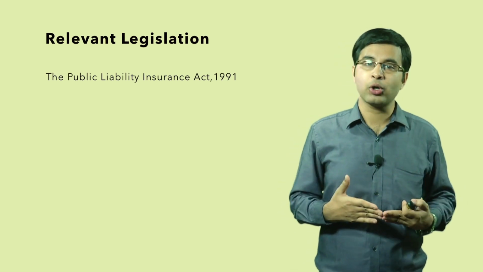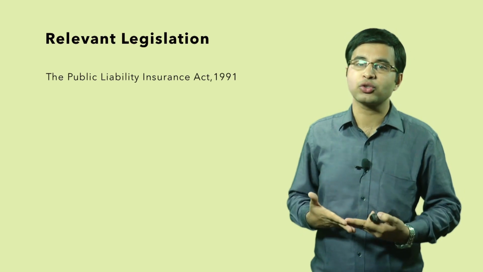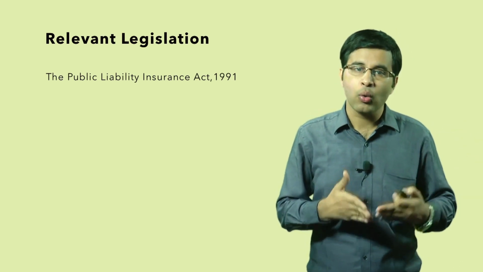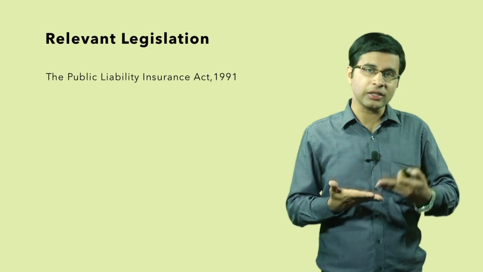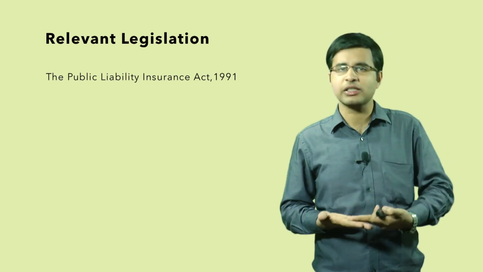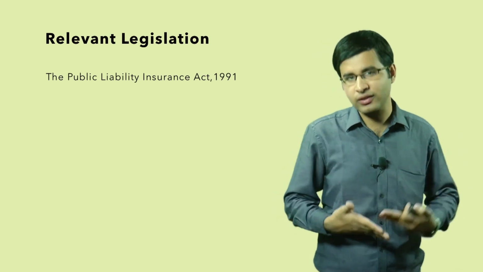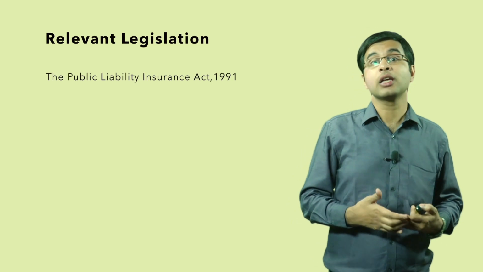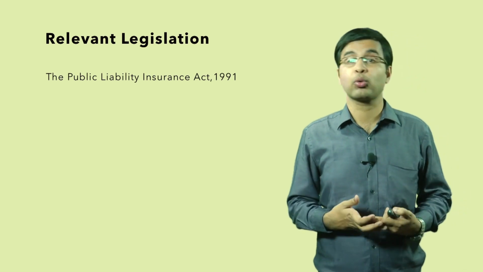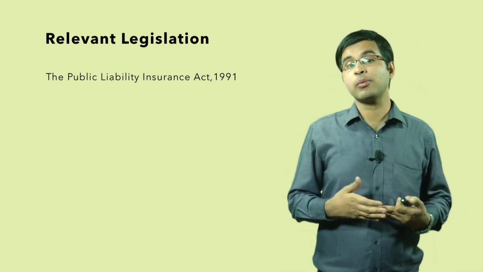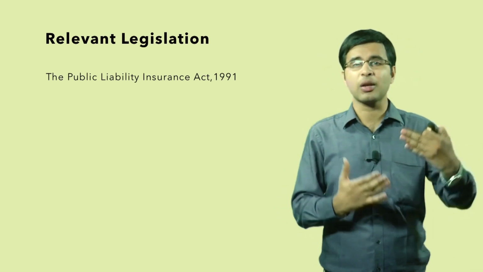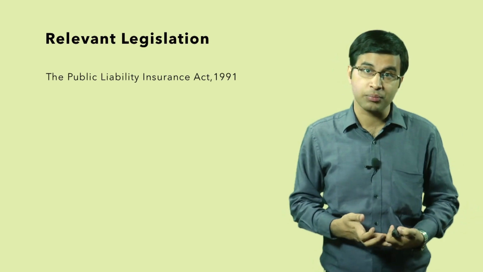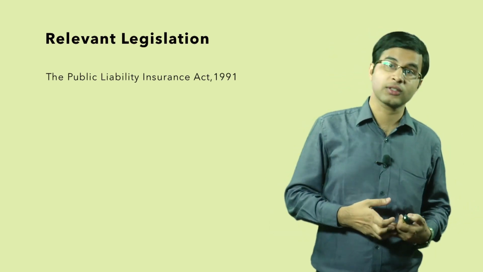Public liability insurance can be given to those persons who are affected. This legislation came into picture after the Bhopal gas tragedy, where it was recognised that it is sometimes difficult to quantify the damage and the loss. So this Act, to some extent, provides an immediate relief to those affected by the use of hazardous substances.